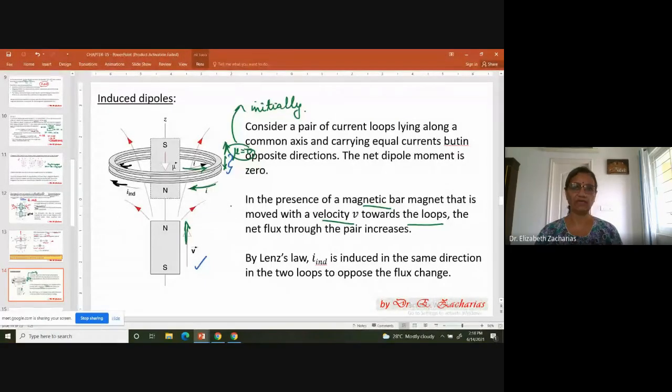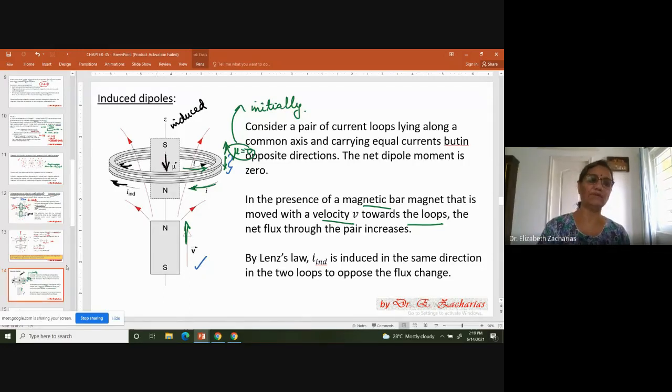You apply Faraday's law and see for yourself what is happening. The induced current will be in the same direction now for both of them. So now try to see what is going to be the net dipole. You will find that there is a current in this direction, a current in this direction. Both of them add up and you have a net dipole moment in this direction. And this is an induced dipole. Initially, the net dipole moment was zero, but now you induced it by changing the magnetic flux. And the direction comes from Lenz's law.